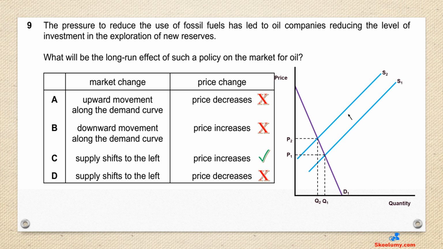A and B are wrong, because only a change in the goods' own price will cause a movement along the curve. But reducing investment is a non-price factor affecting supply, not demand. D is wrong, because when the supply curve shifts to the left, price rises, not decreases.